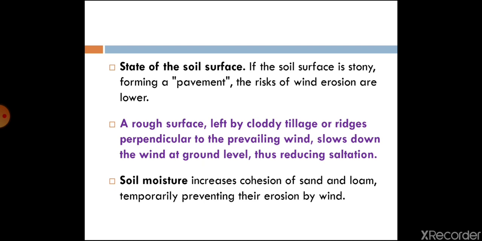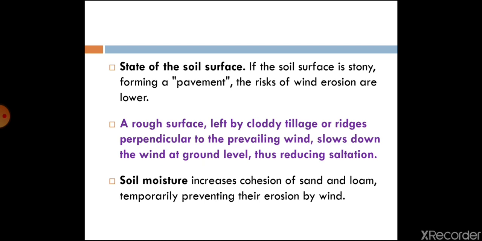Now if soil conditions are rough and tillage practices are carried out in the field, tillage loosens the soil, and due to the velocity of wind, the fine or pulverized soil particles may lift and go along with the wind.